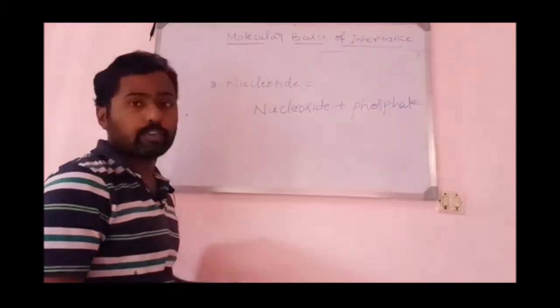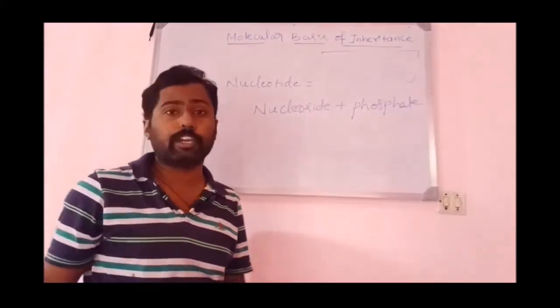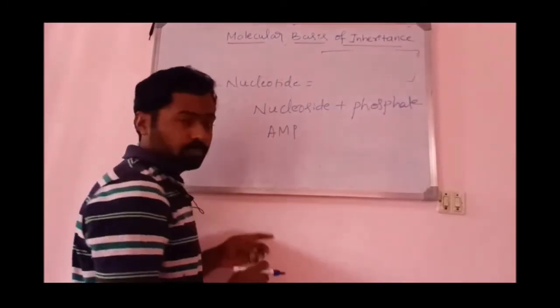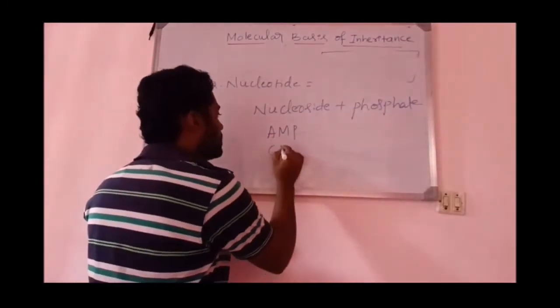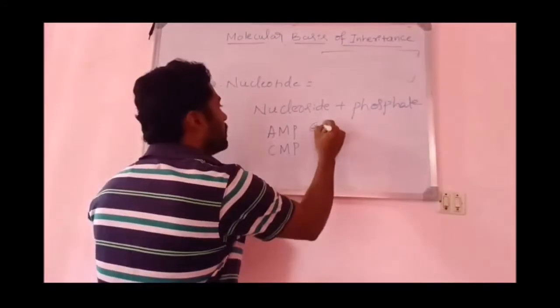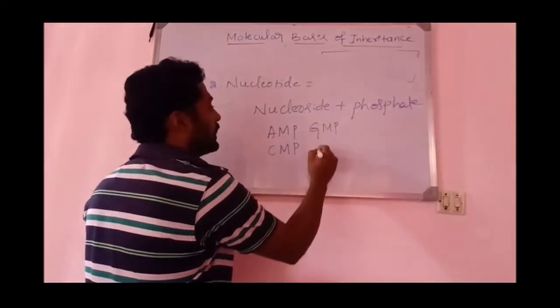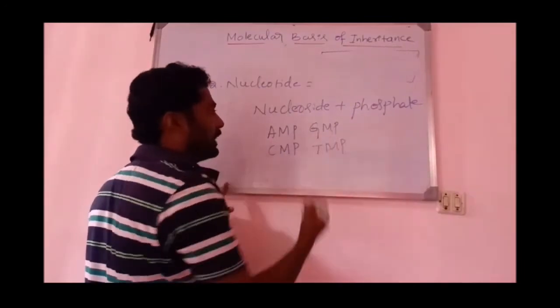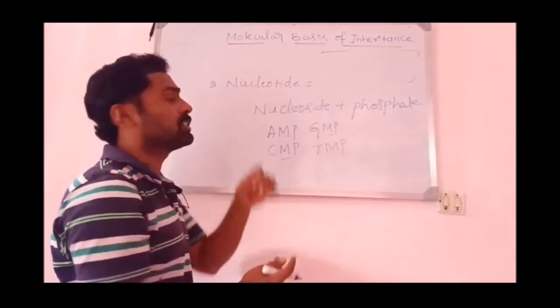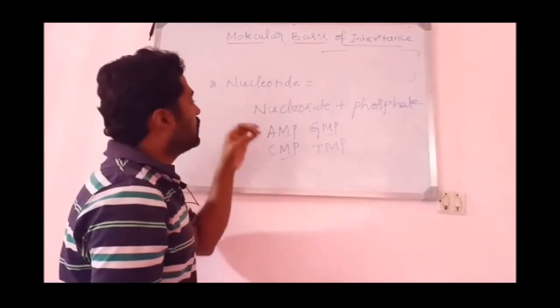A nucleoside along with the phosphate is said to be a nucleotide. For example, like AMP, that is adenosine monophosphate. Like CMP, that is cytosine monophosphate. Like GMP, guanosine monophosphate. Like TMP, thymidine monophosphate. So AMP, CMP, GMP and TMP, all of them are considered as nucleotides.